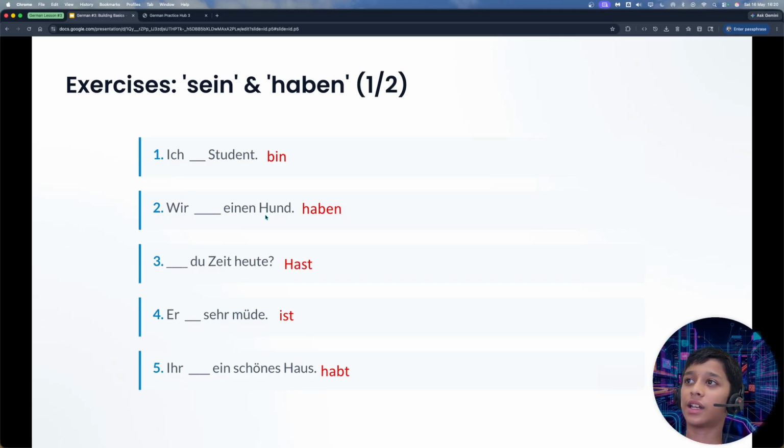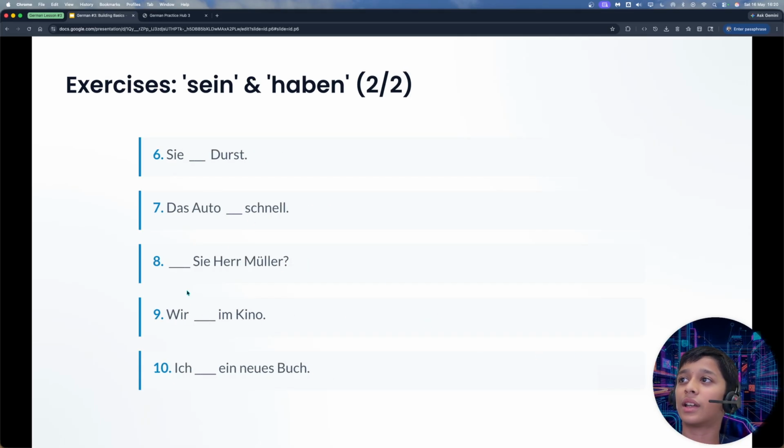Wir haben einen Hund means we have a dog. Hast du Zeit heute means do you have time today? Er ist sehr müde means he is very tired. Ich habe ein schönes Haus means I have a beautiful house.